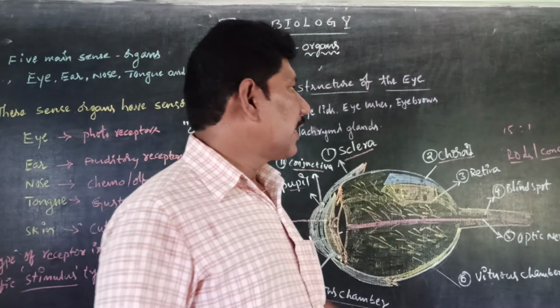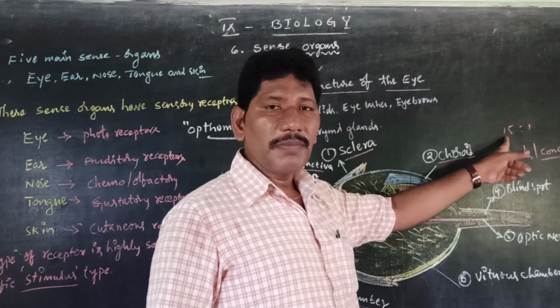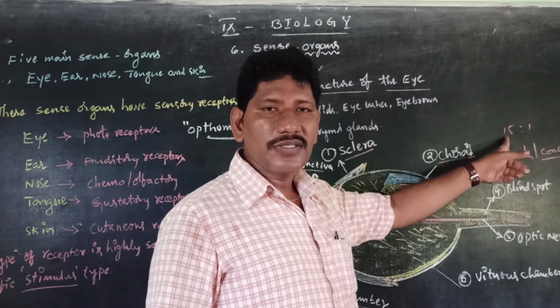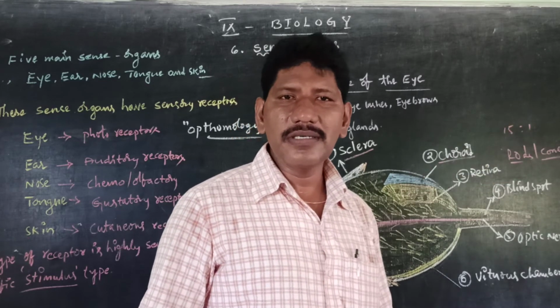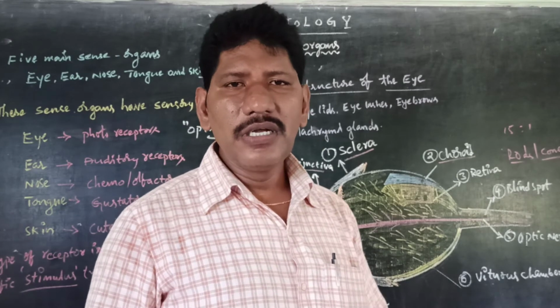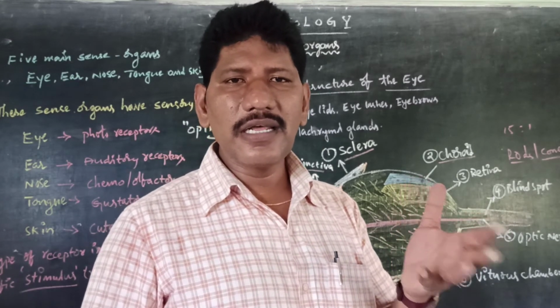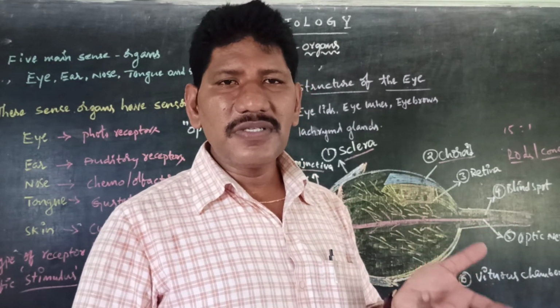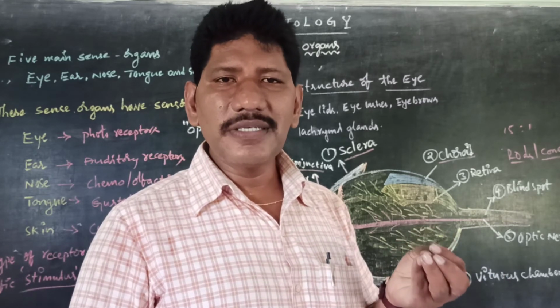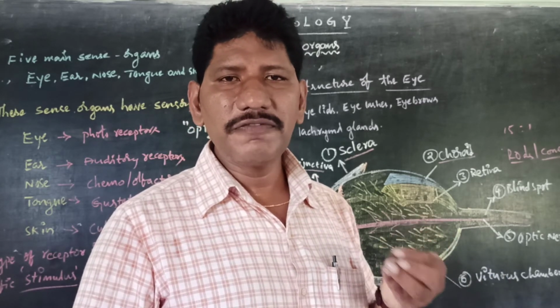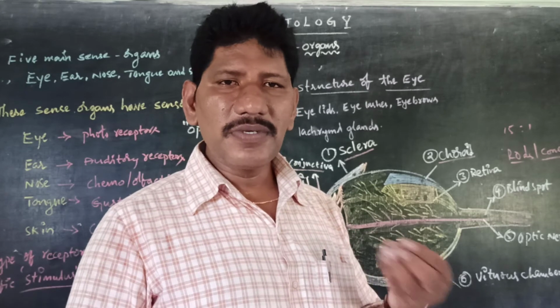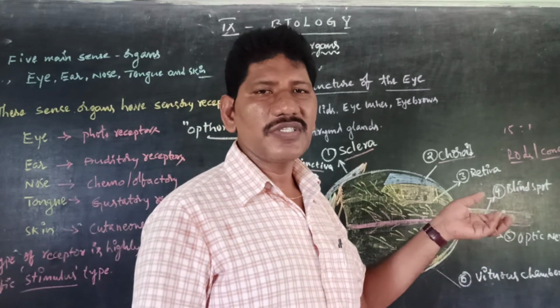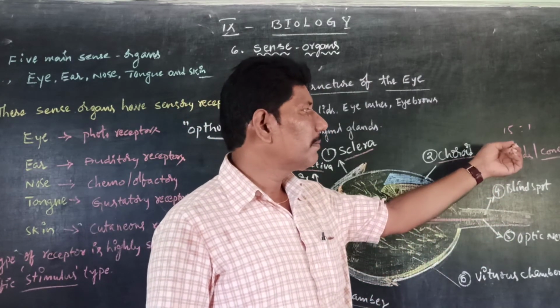Is clear. Next, rhodopsin, the pigment rhodopsin is present in the rods. So what is meant by pigment? The coloring agent. For example, let us take green color leaf. The leaf appears in green color because chlorophyll is a pigment which is present in the leaf or chloroplast, which helps the plant in the photosynthesis process. So this is called as a pigment.